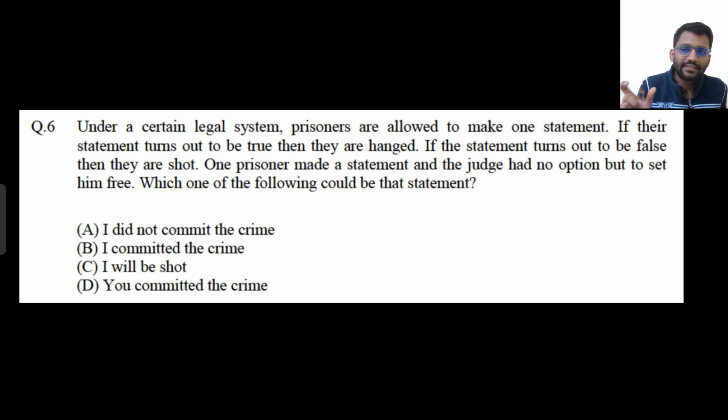If their statement turns out to be true, they are hanged. If he says the truth, he will be hanged. And if the statement turns out to be false, he will be shot. In both cases, he is going to die. Now, one prisoner made a statement and the judge had no option but to set him free. He was very intelligent. Which of the following could be that statement? What can that statement be?